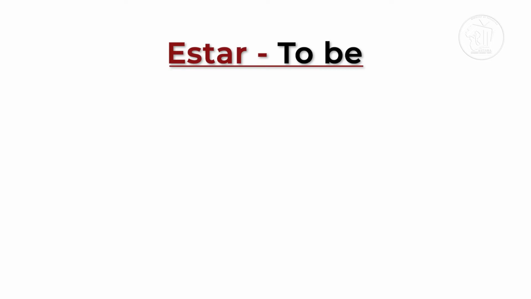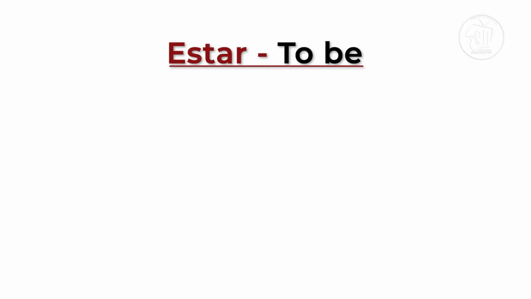Now we'll look at the other verb that also means to be in Spanish, but in a more temporary state. That's the verb estar. For this example, we will use the emotion of crying, which in Spanish means llorando. Cry means llorar. But since we're using the continuous tense of crying, in Spanish we say llorando. Remember, double L makes a Y sound. The double L makes a Y sound. So we say llorando.